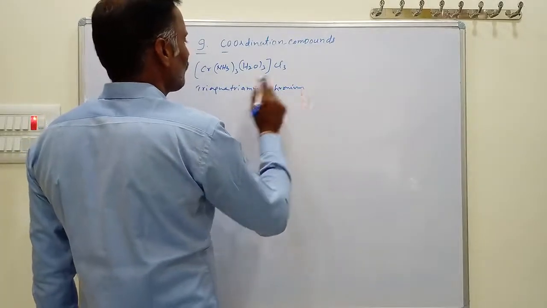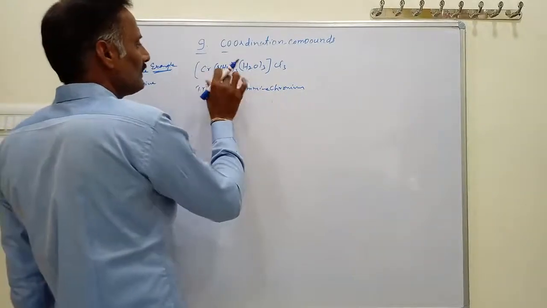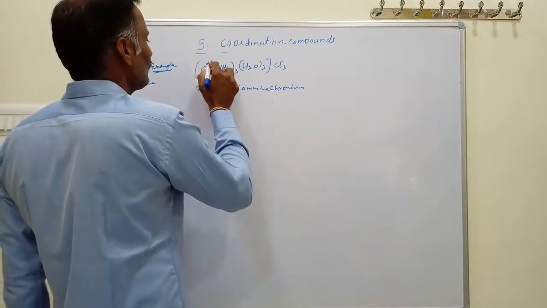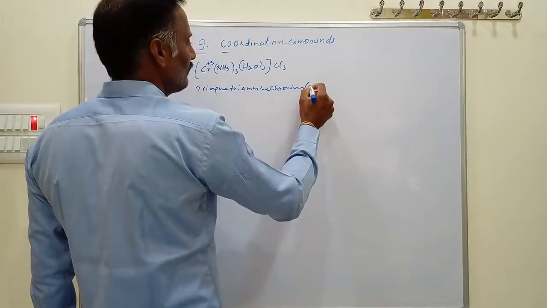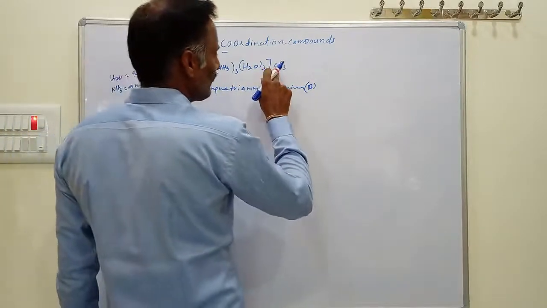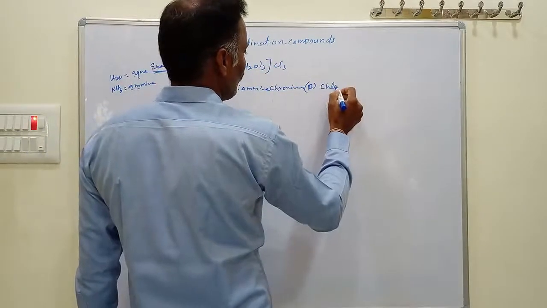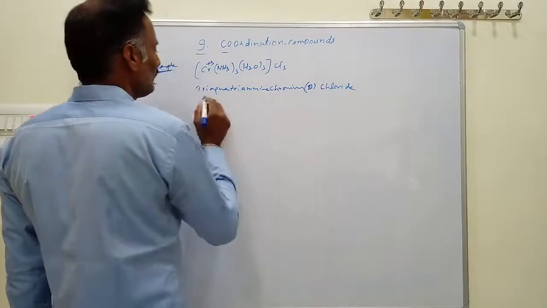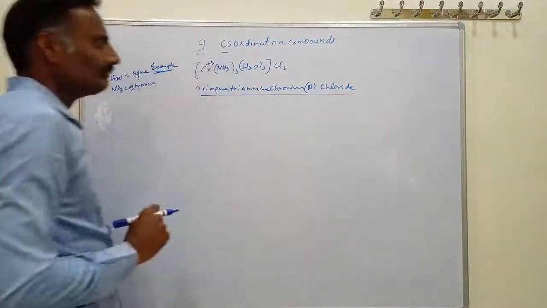What is the oxidation state of the element here? This is the oxidation state of chromium, which is +3. So this is chromium(III), and this is chloride. Don't write trichloride; it is simply chloride. This is the name of the complex.